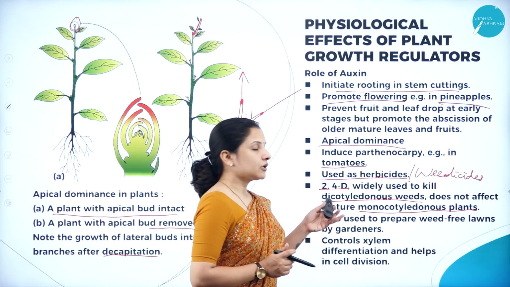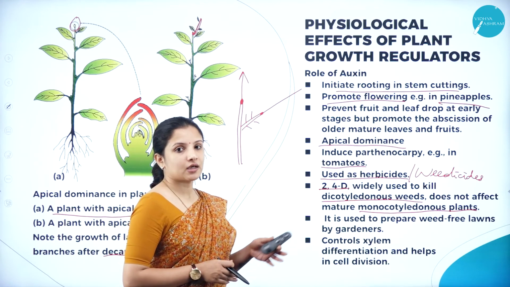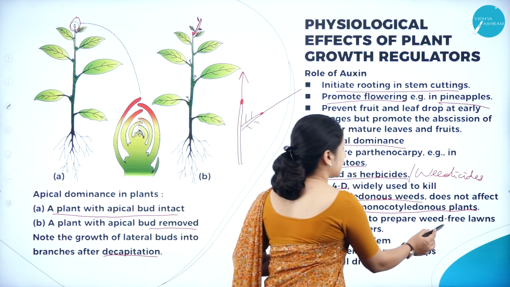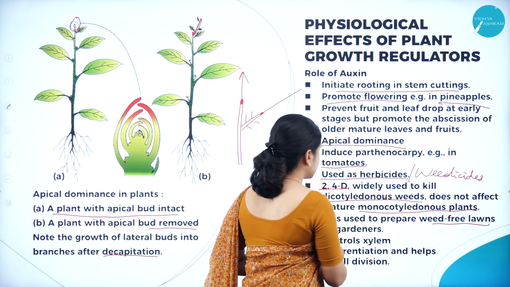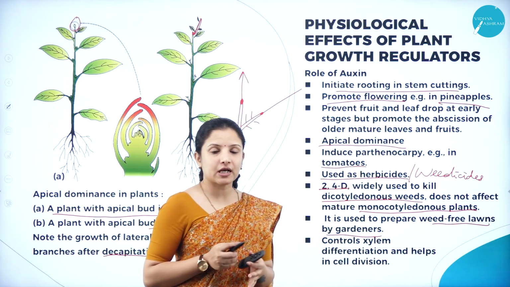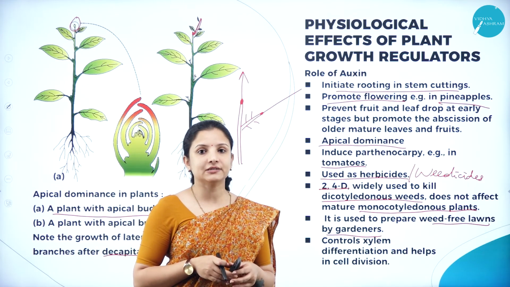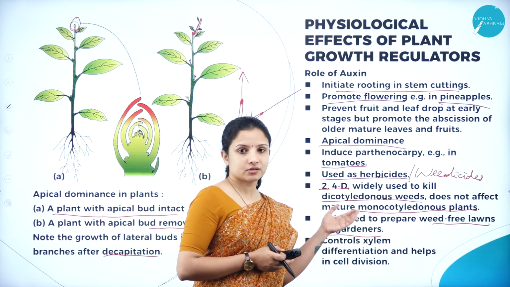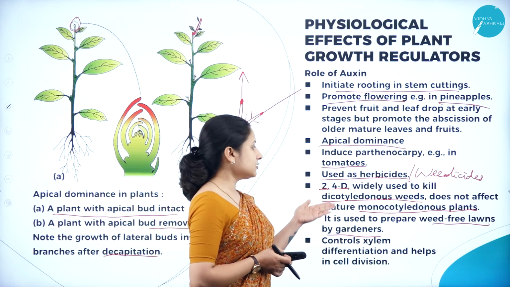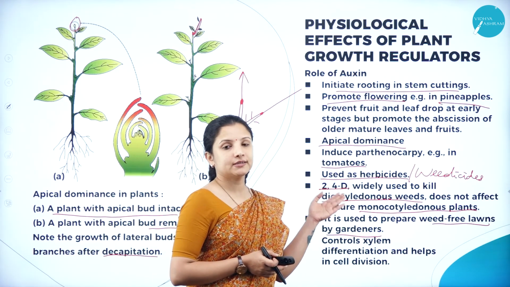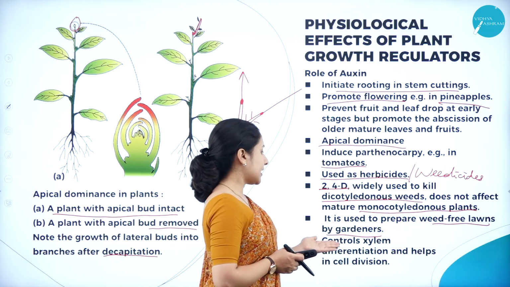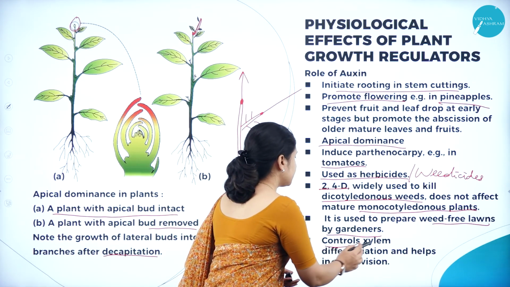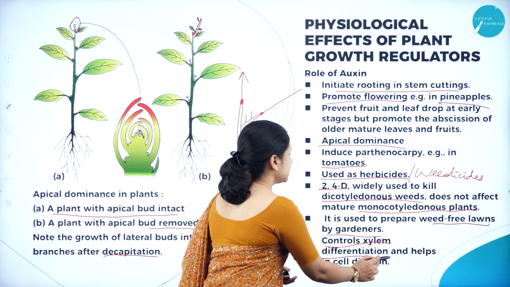And also these synthetic auxins are used to prepare weed-free lawns. In lawns, a lot of weeds will be growing, different types of grasses, small flowering plants and all that. So to kill those lawn weeds also, the synthetic form of auxin, that is 2,4-D, can be used. And not just that, auxin also controls xylem differentiation and helps in cell division.